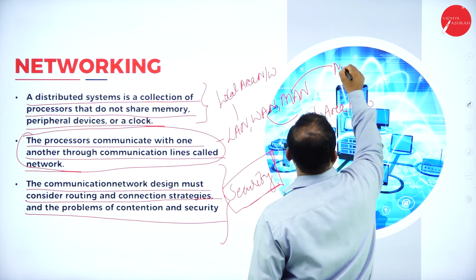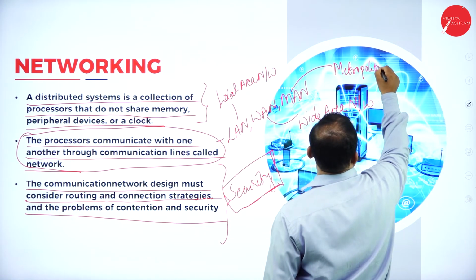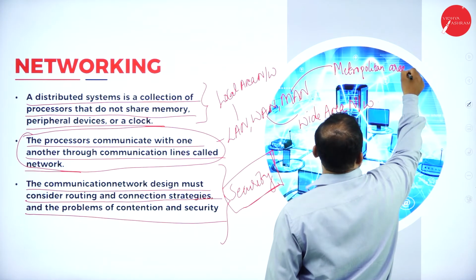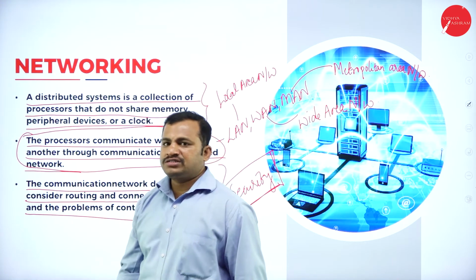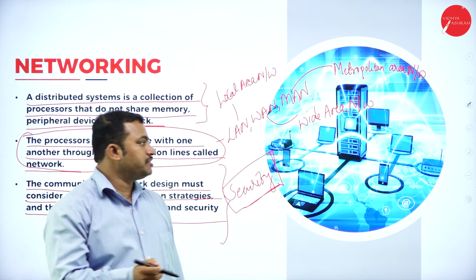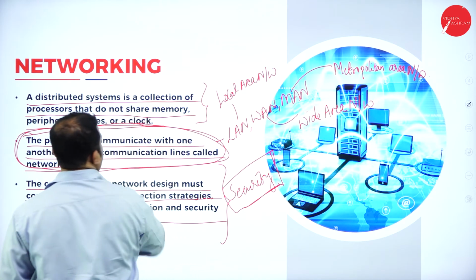What is MAN? Metropolitan area network. So all these are networks through which information can be exchanged with other computers.